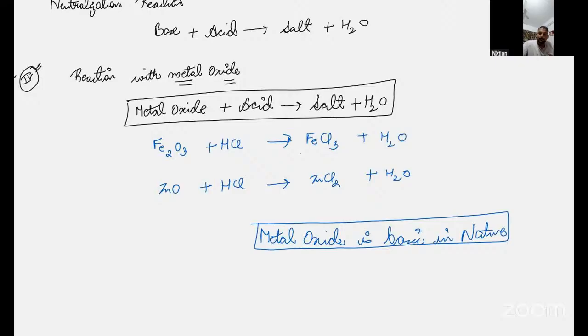Yes, Gritika, I have a doubt. What do we call iron with valency 3, ferric or ferrous? Ferric has 3, ferrous has 2. Okay, guys, did you understand?